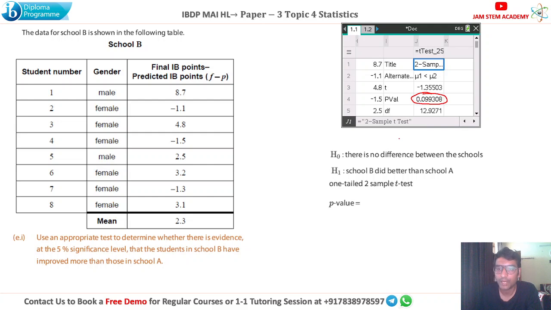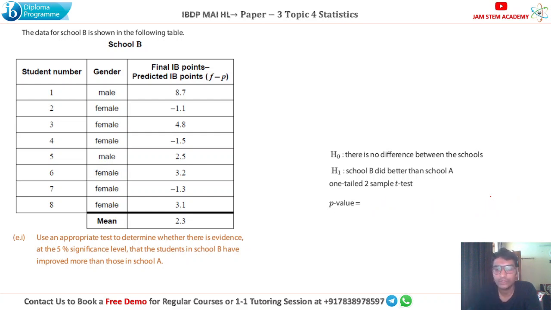The p-value is 0.099308. Again, if you see, 0.099308 is again more than 0.05. So there is no significant evidence to reject the null hypothesis. So hence the solution. We do not reject the null hypothesis basically. Next part.